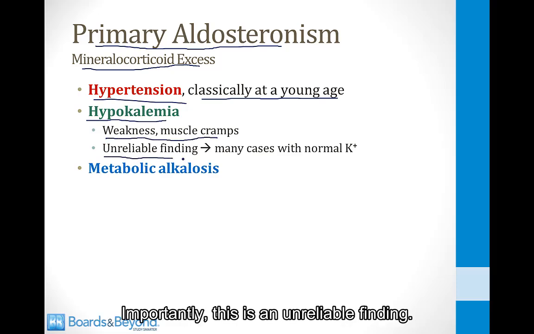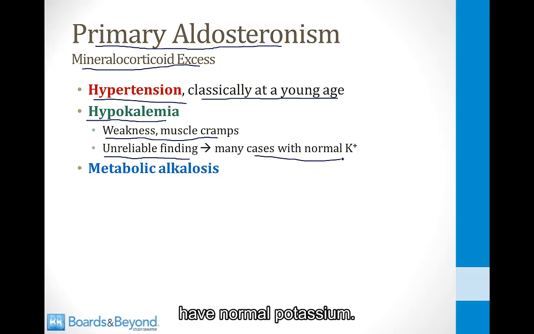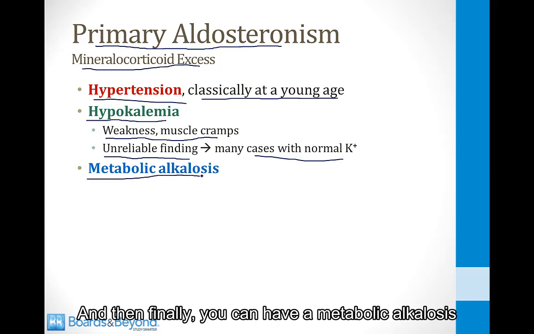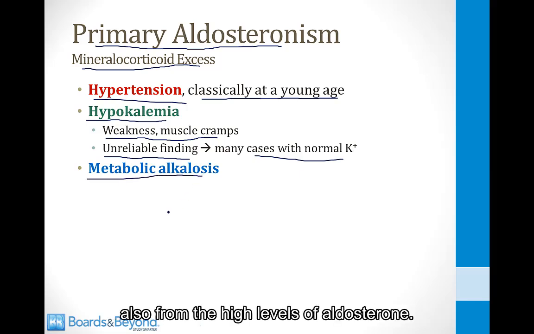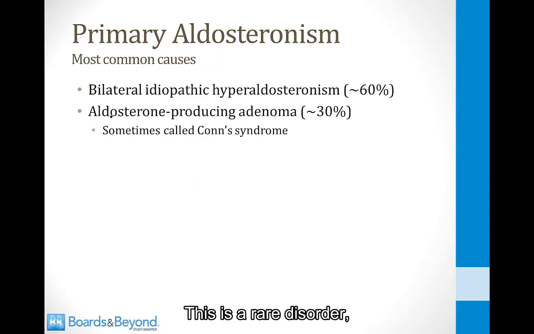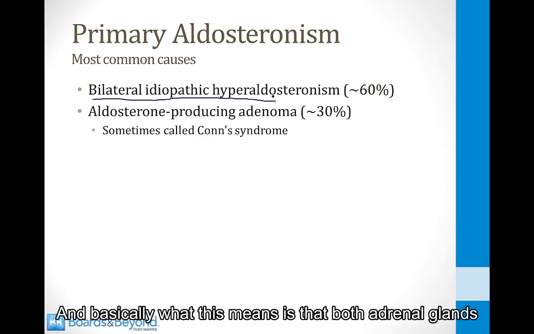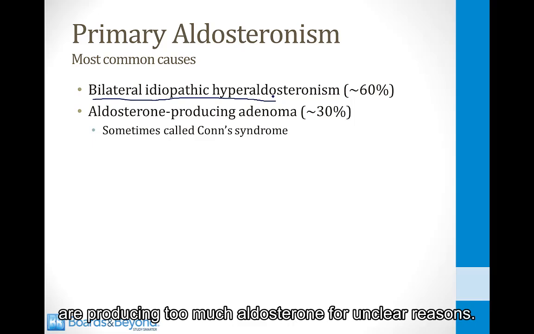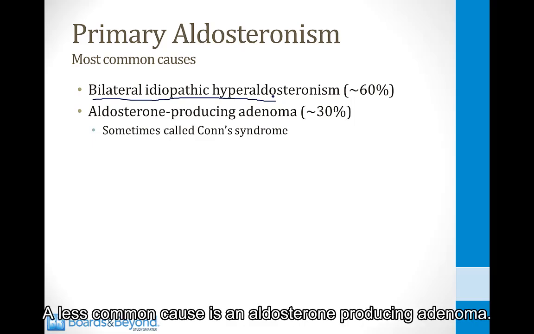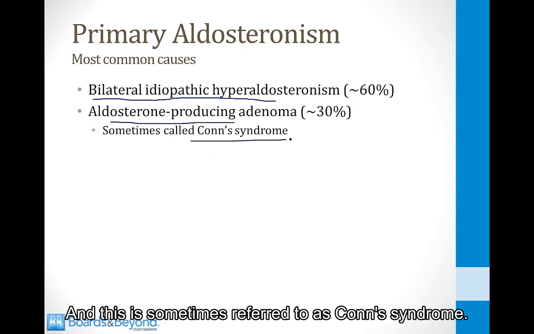Importantly, this is an unreliable finding. Many patients with primary aldosteronism have normal potassium. If they eat enough potassium in their diet, the potassium level can remain normal. And then finally, you can have a metabolic alkalosis also from the high levels of aldosterone. This is a rare disorder, but when it does occur, the most common reason is bilateral idiopathic hyperaldosteronism. Basically, what this means is that both adrenal glands are producing too much aldosterone for unclear reasons. A less common cause is an aldosterone-producing adenoma, and this is sometimes referred to as Conn syndrome.